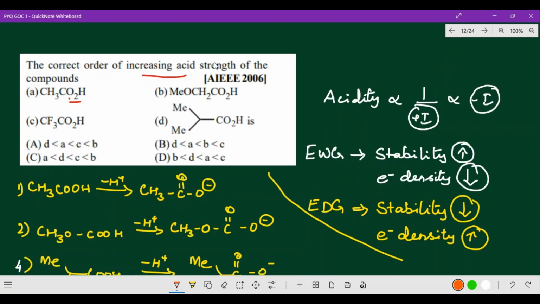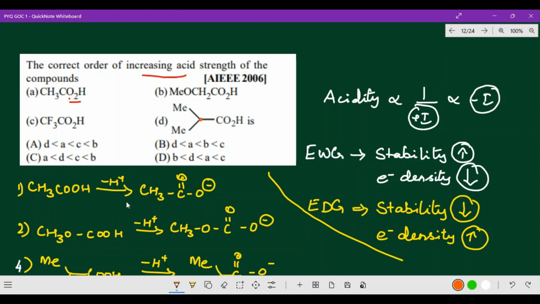Increasing acid strength of the compounds: CH3COOH, MeOCH2COOH, CF3COOH, and Me2CHCOOH. Right. Now, come to this point, we have to consider the increasing order from smaller to bigger.